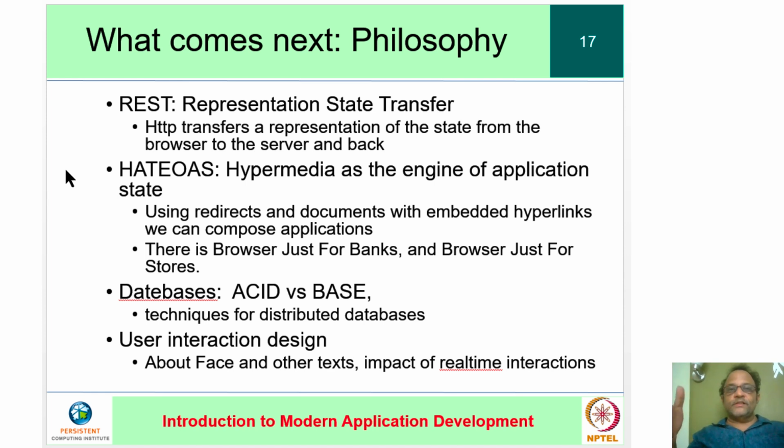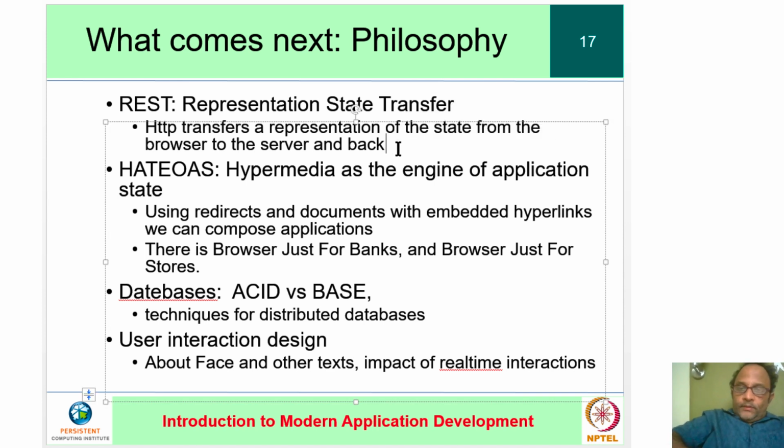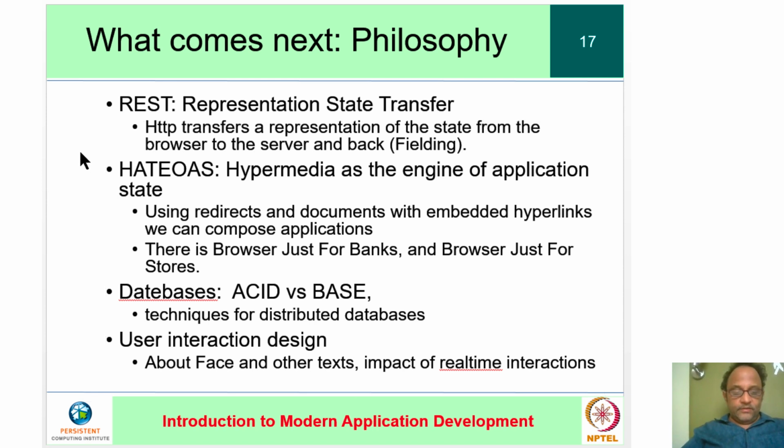When a browser visits a server, it transfers the server state, or a representation of the server state, to the user. And when the user changes their own browser state, they are transmitting that state to the server. So it's a continuous exchange of the representations of states. The thesis of the person who spelled this out correctly, Roy Fielding, is an excellent thesis, and in general a well written document that is worth reading.